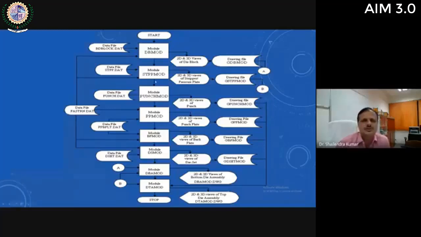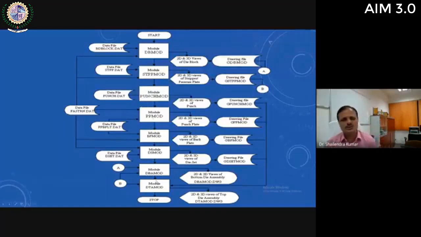For example, this module DB mode takes the input from the data file dbblock.dat, which is generated during the execution of the module developed for determining the size of die block for stage 1 and stage 2. Then this module die block will execute and generate the 2D and 3D views of die block, and these views are stored in a drawing file, global die block modeling. The next module is stripper plate modeling, then punch plate modeling.